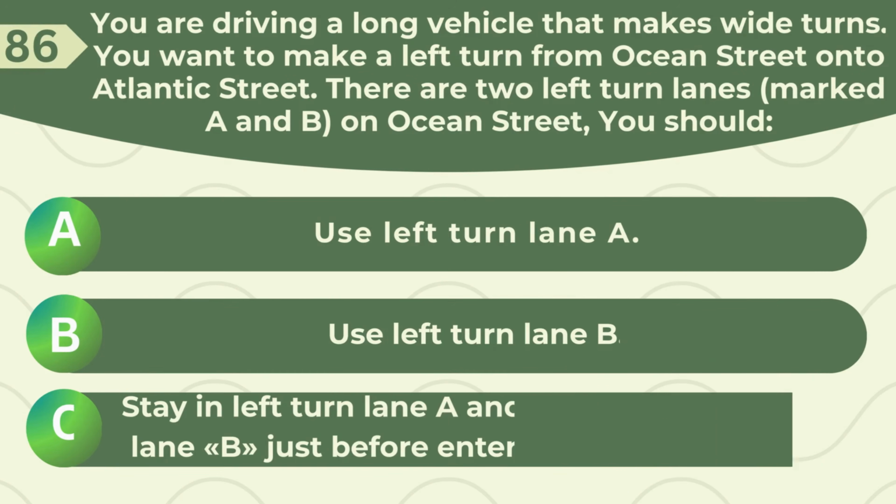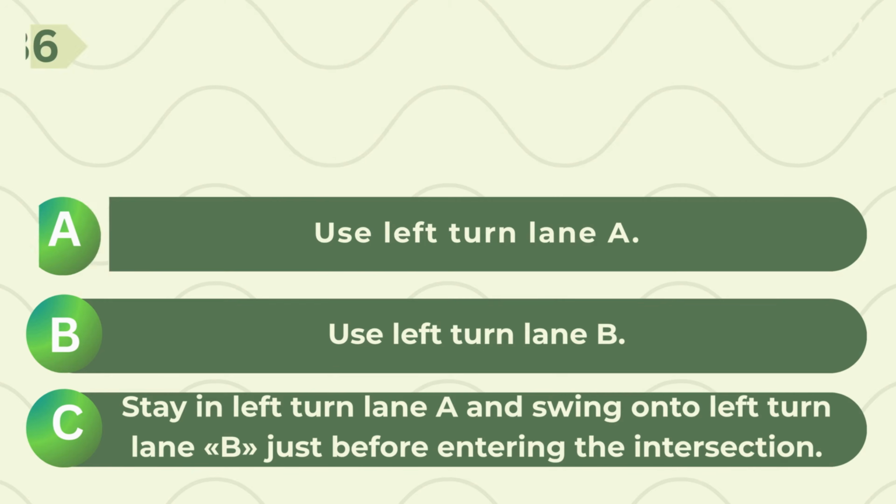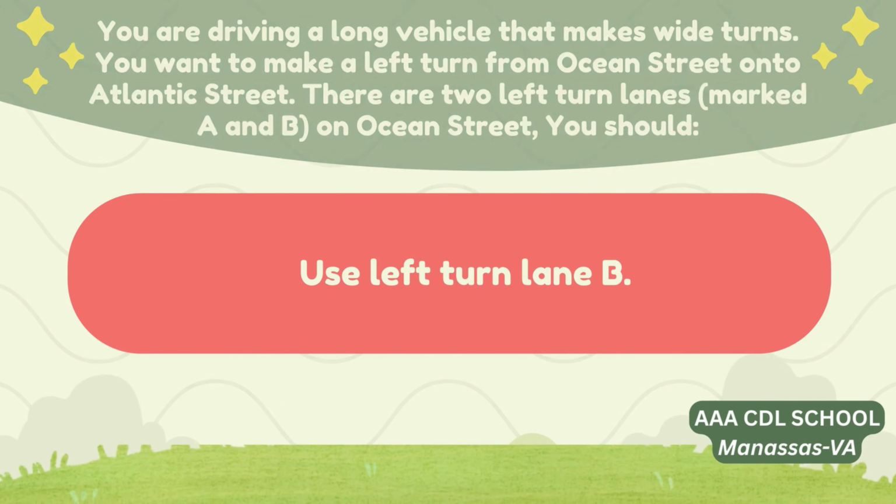You are driving a long vehicle that makes wide turns. You want to make a left turn from Ocean Street onto Atlantic Street. There are 2 left turn lanes, marked A and B, on Ocean Street. You should A. Use left turn lane A, B. Use left turn lane B, C. Stay in left turn lane A and swing onto left turn lane B just before entering the intersection. Correct answer: use left turn lane B.